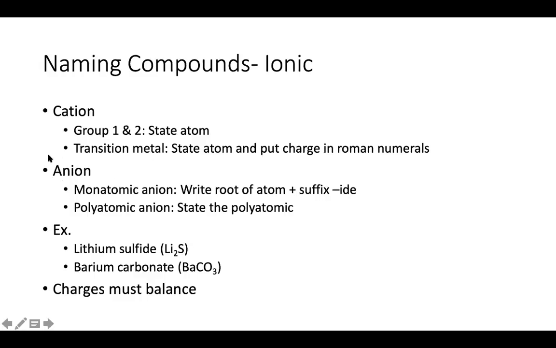Now the anion, we have 2 different types. We have monatomic anions, which is the first example below. So monatomic just means it is an anion made of a single atom, right? And whenever you have a monatomic anion, you're just going to write the root of the atom and then add "-ide" as the suffix, right? So Li2S would be lithium, my cation, and then sulfide, right? So sulfur, but we change the suffix to "-ide." Okay, if we have a polyatomic, right, from the sheets that you had to know, all the names of those, you just state it, right?